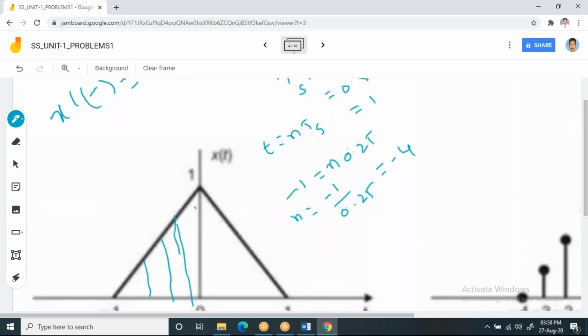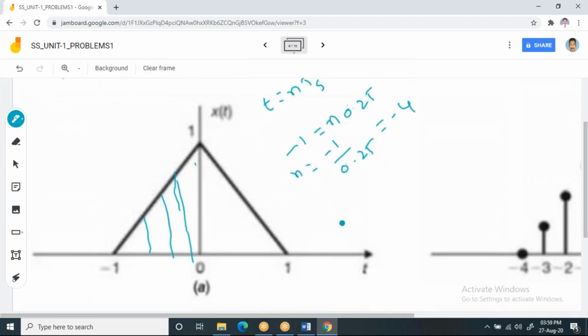So for the last sample, I take 1 equal to n into 0.25. From this, n equal to 1 by 0.25, so you'll get 4.